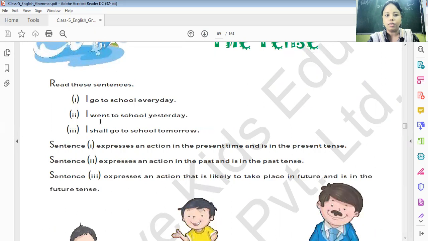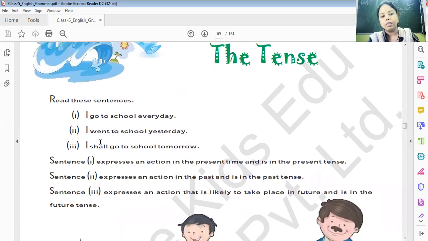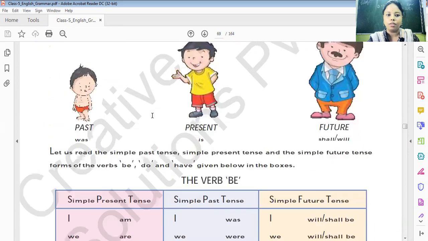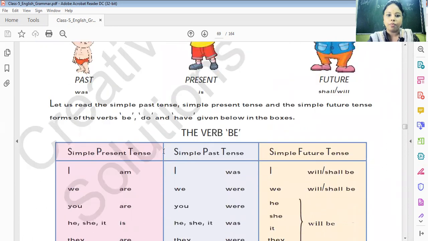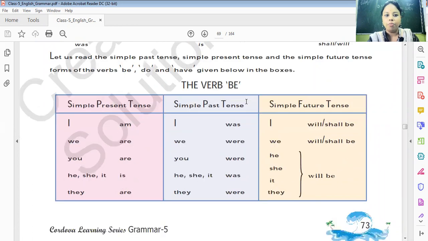Here you can see three tenses: go, went, and shall go. Go is a present tense, went is a past tense, and shall go is a future tense. These words express present, past, and future. Past: was. Present: is. Future: shall and will. Here you can see the verb be in simple present tense: I am, we are, you are, he, she, it is, they are.